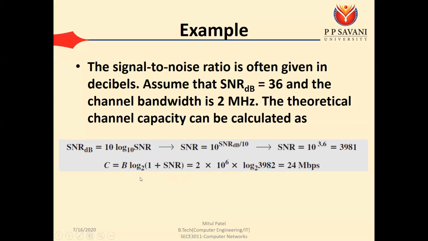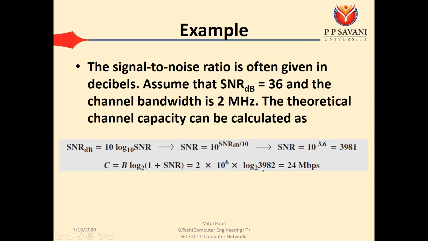Now we know the formula for the capacity is B log(1 + SNR) base 2. The bandwidth is 2 megahertz, that is 2 into 10 raised to 6 hertz, into log(1 + 3981) base 2, that is log 3982 base 2.